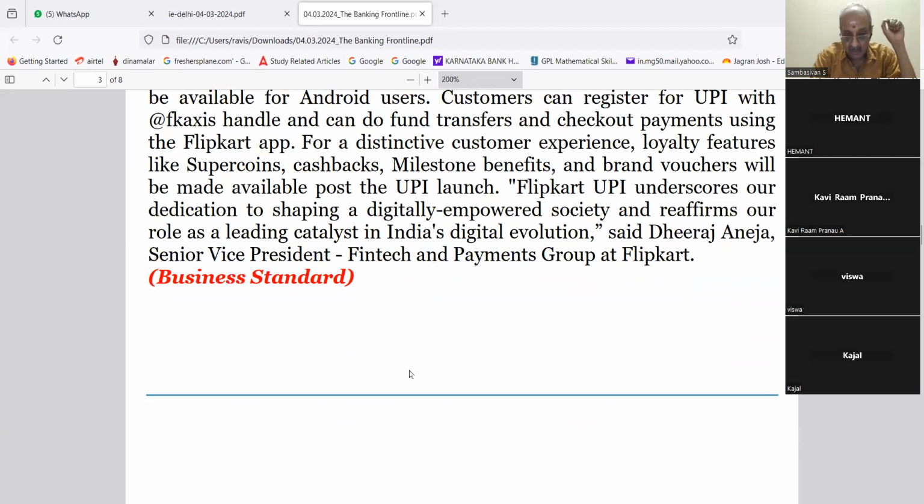Very good. Now, Viswa, you read about repo rate. Apart from that, what did you study?